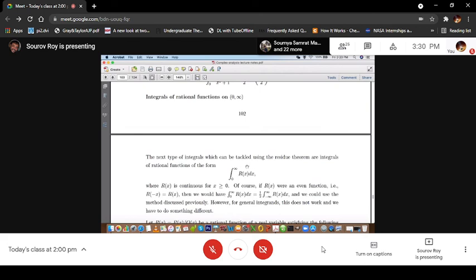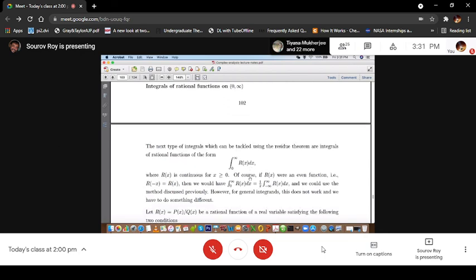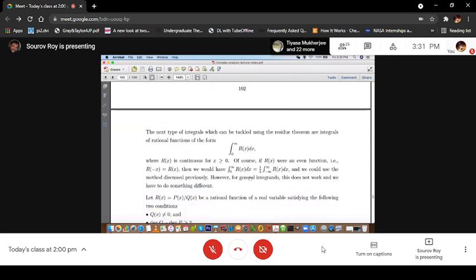I am choosing the rational functions such that this integral is not symmetric, so then it's straightforward. What I mean is, if it is even, then it's straightforward. If it is odd, then it's not that straightforward. In that case, you can do this multivalued function integration and find the result of this integration.